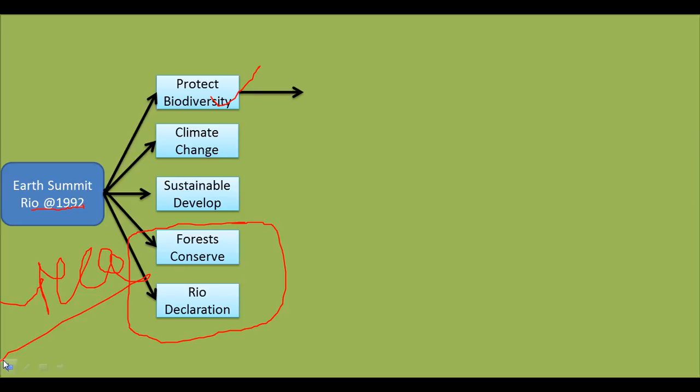Now, under biodiversity, these are the missions that they had. For protecting biodiversity, there should be some kind of organization which looks after protecting the biodiversity. What is the organization which came into the picture? The Convention on Biological Diversity. There is an agreement. All countries came and signed that document. When they signed that document, it means that from this day onwards, we are going to protect the biological diversity that exists in our country. Understood? Now the next one.